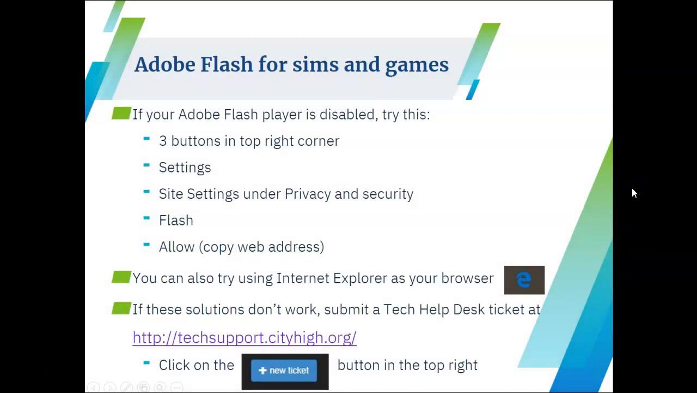So, if you are having trouble with the Adobe Flash Player for simulations and games that I assign you, here's something that you can try, and I'm going to walk you through these steps, but I thought I would just put them in writing so you could go back and follow this. You want to go to the 3 buttons in the top right corner. When you open up Google Chrome, you'll go to Settings, and under that you'll find Site Settings.